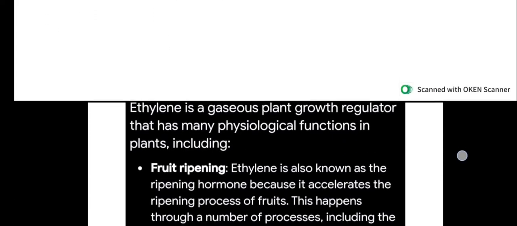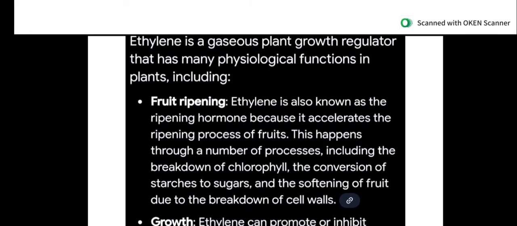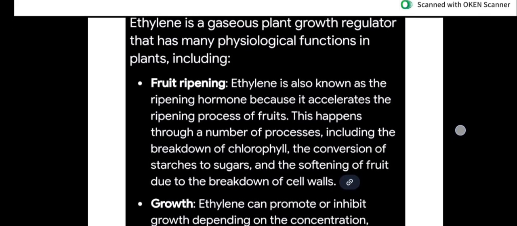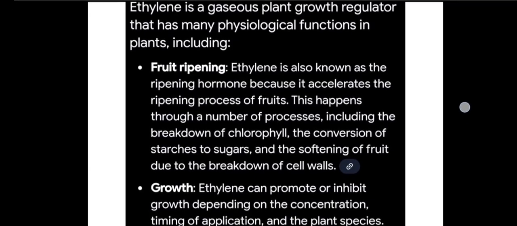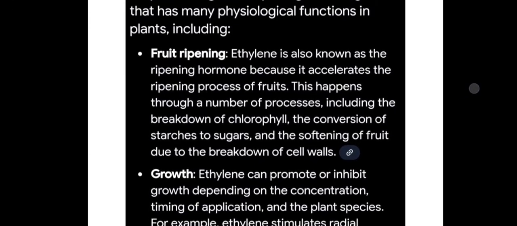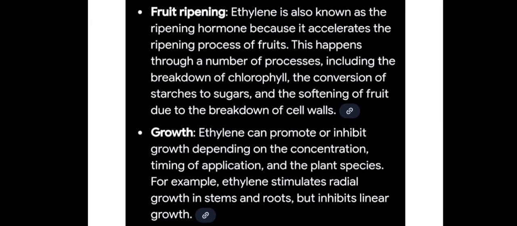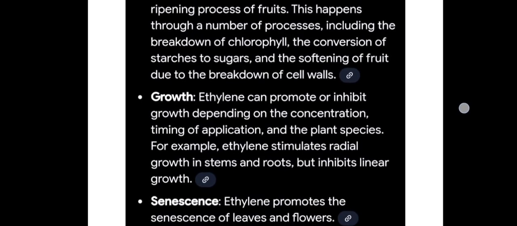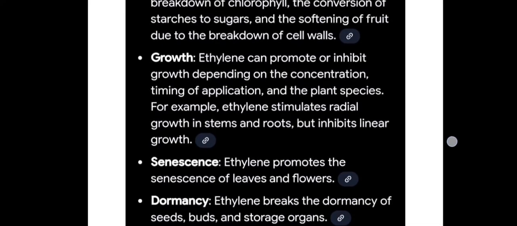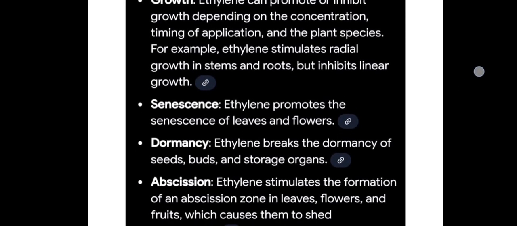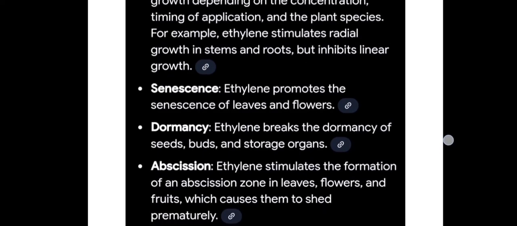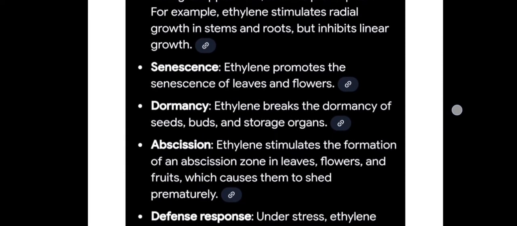Next, question number 6A: discuss the physiological function of ethylene in plant growth and development. You can see ethylene is a gaseous plant growth regulator that has many physiological functions: fruit ripening, growth, senescence. Ethylene promotes the senescence of leaves and flowers, dormancy, herbivory, defense response.